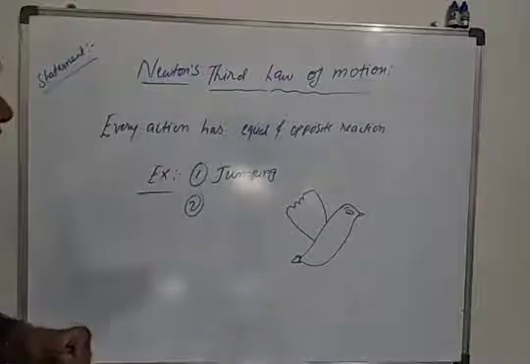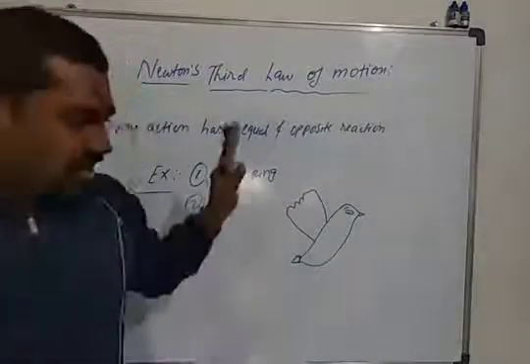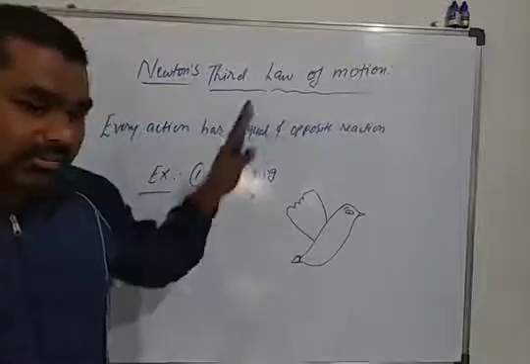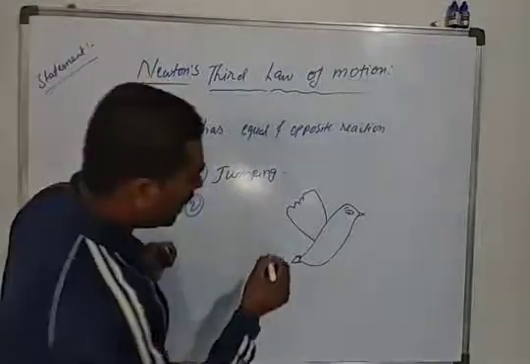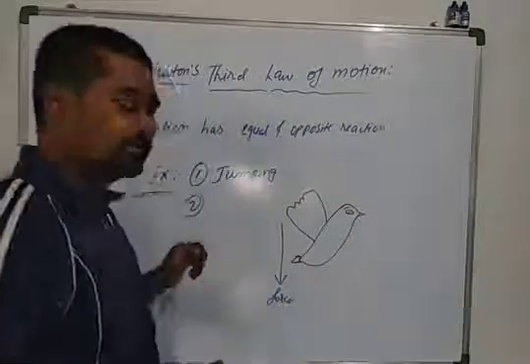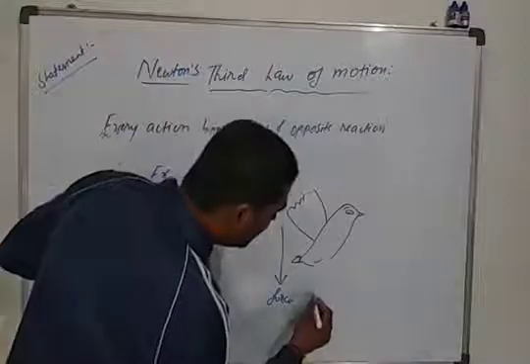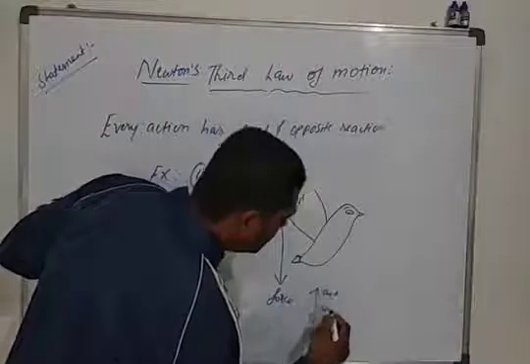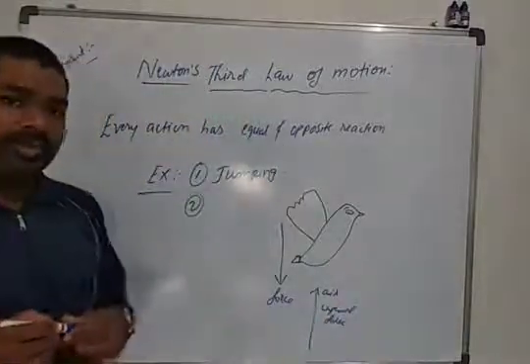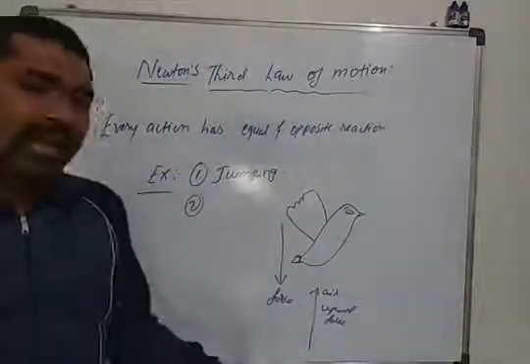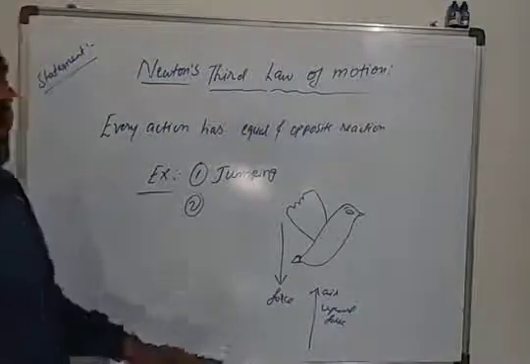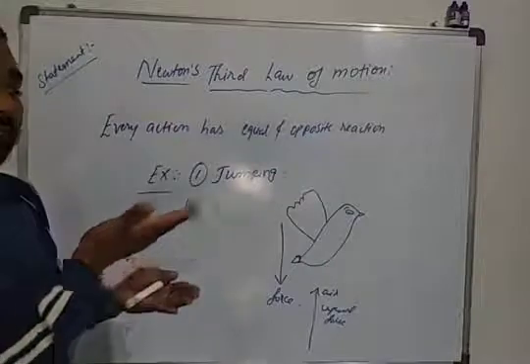This bird is pulling its wings, right? These wings will apply a downward force, and the air will exert an upward force. When it does this, it exerts a downward force, and the air will uplift the bird in the air.